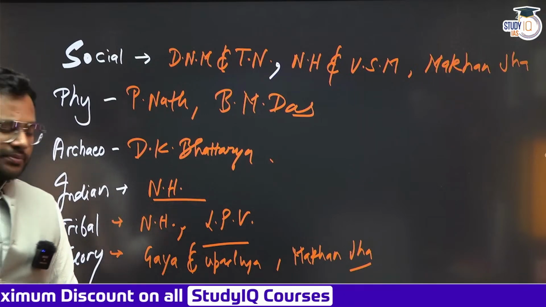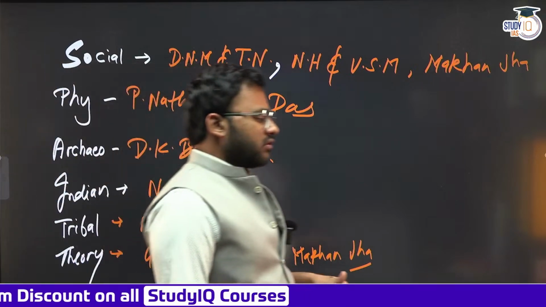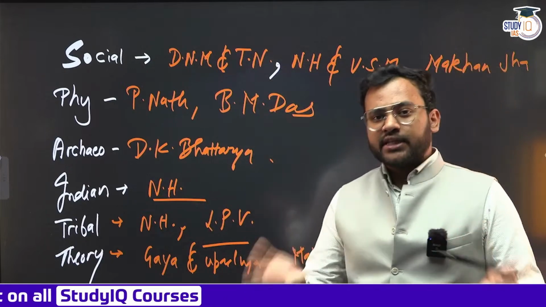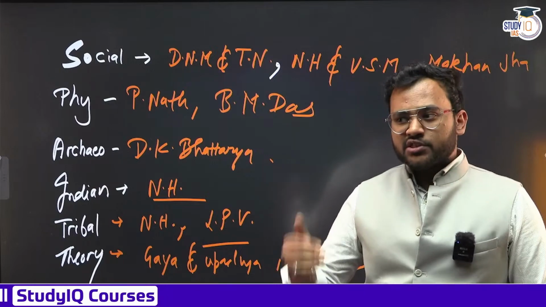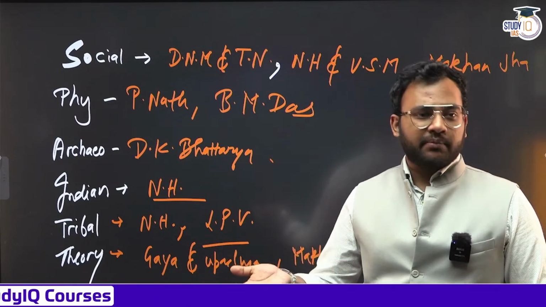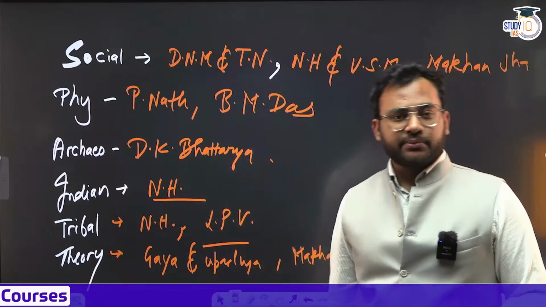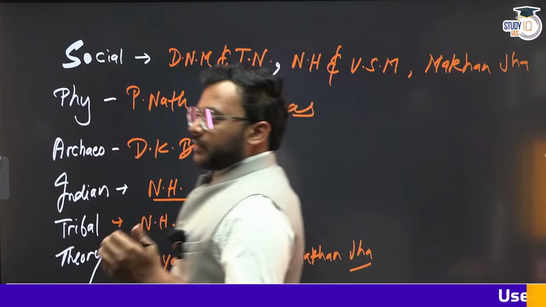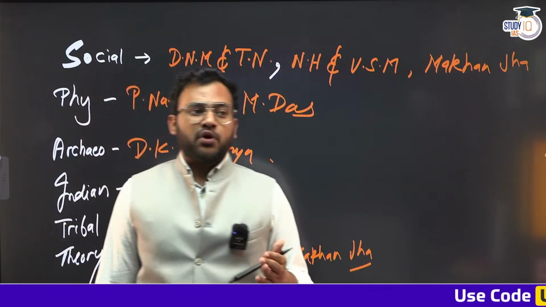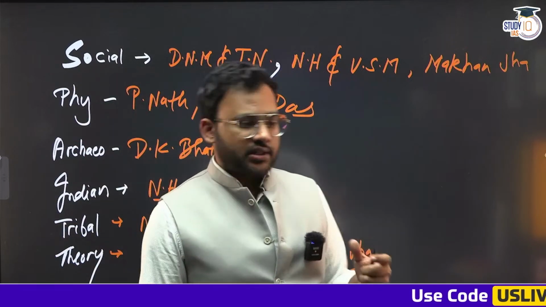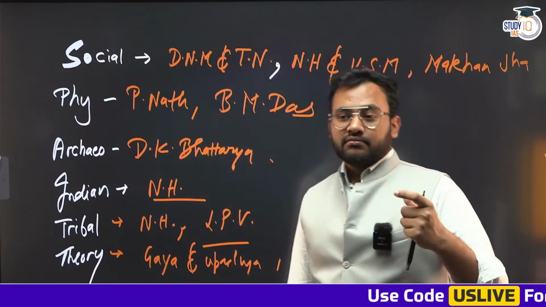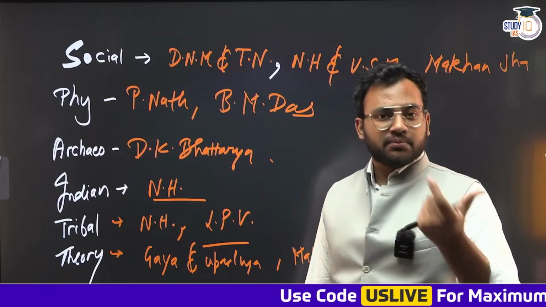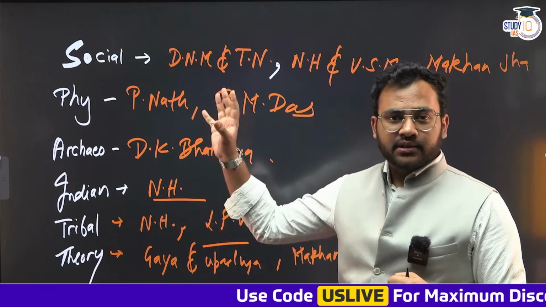All right. If you see this particular book by D.N. Majumdar, the question comes in your mind that social anthropology is believed to be very static. What has changed in social anthropology? You have to discuss the universality of marriage. You have to discuss what is family, the types of family, the types of kinship, the kinship terminology. What is going to change? See, the questions which are coming in the examination nowadays are focusing upon the social change, as discussed earlier. So if social change will be asked in the examination, you have to cover it from a more nuanced, a more contemporary source than these old